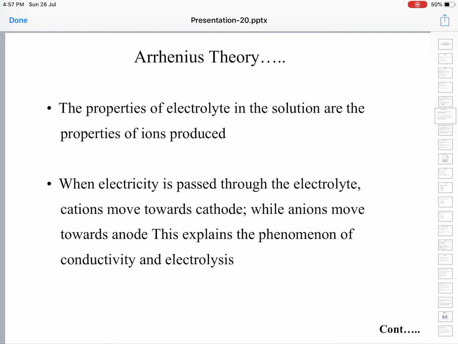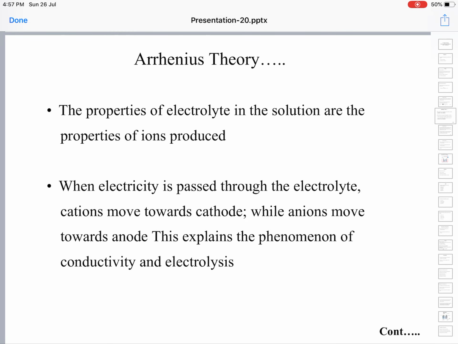Arrhenius theory continued. The properties of an electrolyte in the solution are the properties of the ions produced. When an electrolyte is dissolved in a solvent to make a solution, the solution exhibits the properties of the electrolyte itself, that is, in the form of ions. For example, if you take copper sulfate and dissolve it in water, hydrated cupric ions are blue in color.